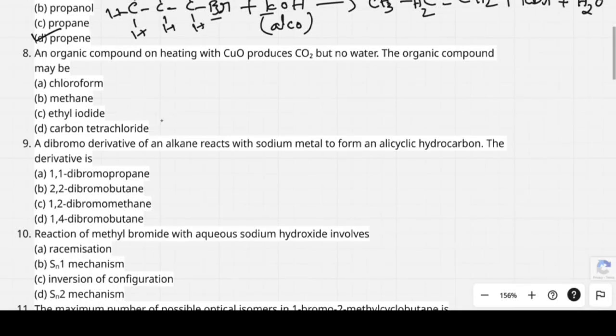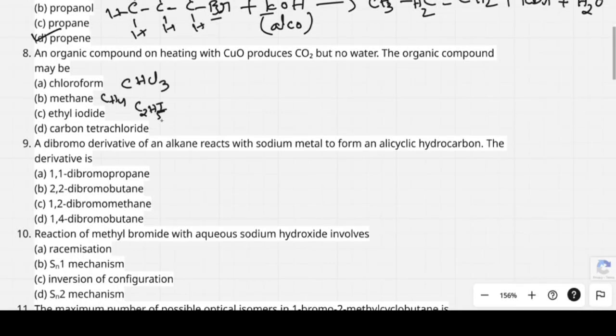There is no hydrogen, because I am not getting water. So we check the options. That is chloroform. The formula of chloroform is CHCl3. It has one hydrogen, so I get both carbon dioxide and water. In methane also I am getting carbon dioxide and water. Ethyl iodide, C2H5I, also contains hydrogen as well as carbon, so I get carbon dioxide and water.